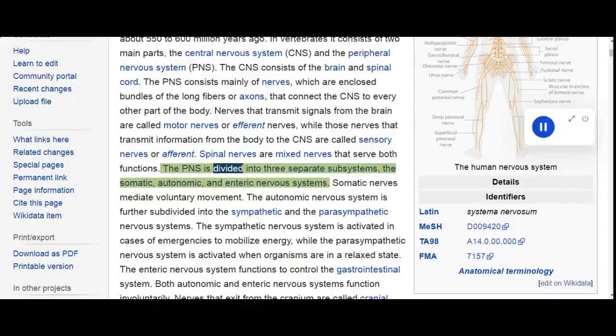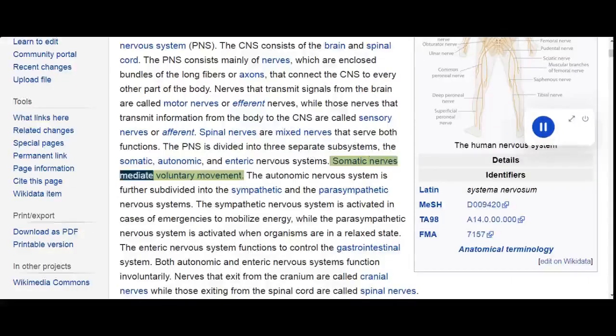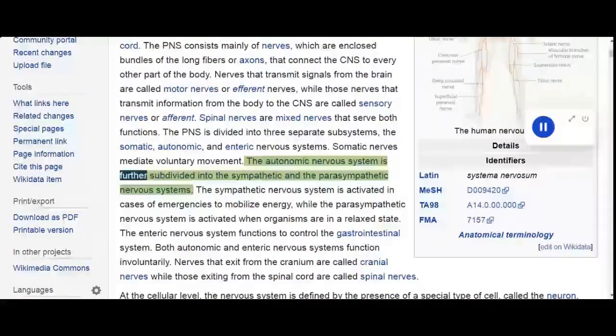The PNS is divided into three separate subsystems, the somatic, autonomic, and enteric nervous systems. Somatic nerves mediate voluntary movement. The autonomic nervous system is further subdivided into the sympathetic and the parasympathetic nervous systems.